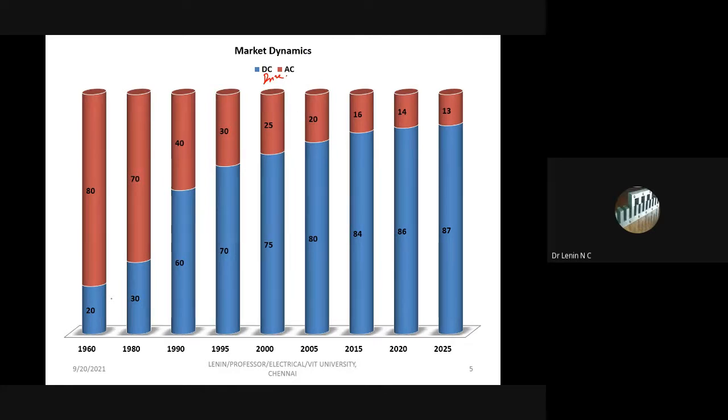If you see this trend, we can clearly infer that life is a cycle. Why? See here, in the 1960s, after the invention of variable speed applications, DC motors were used only for high performance applications, that is 20% of applications, and 80% of the applications were AC drives.